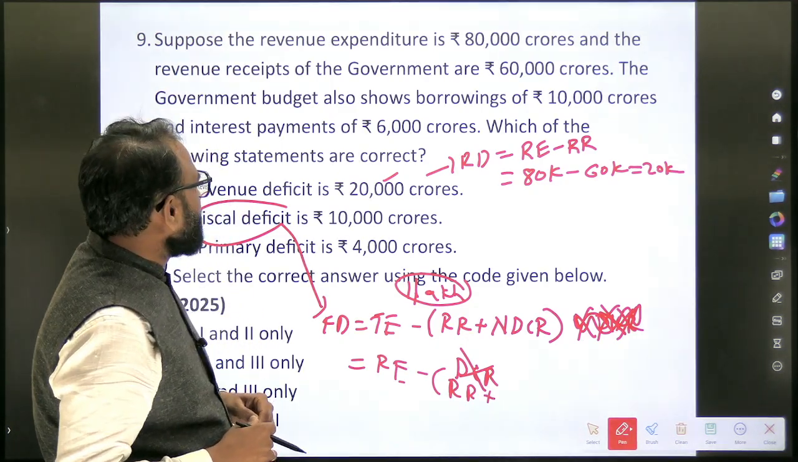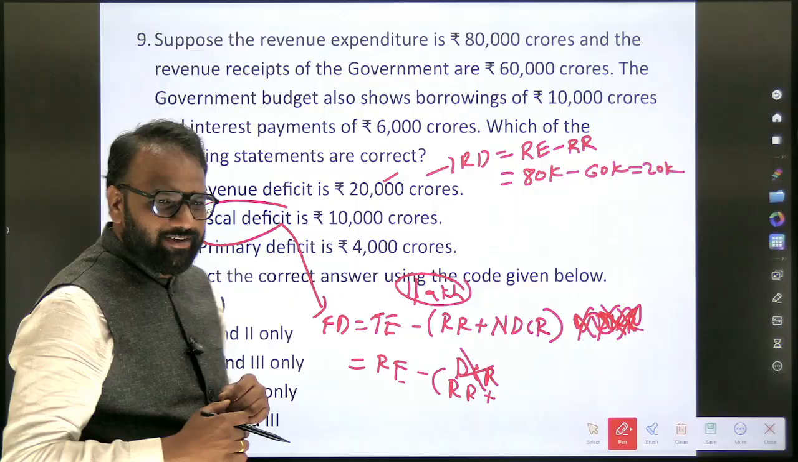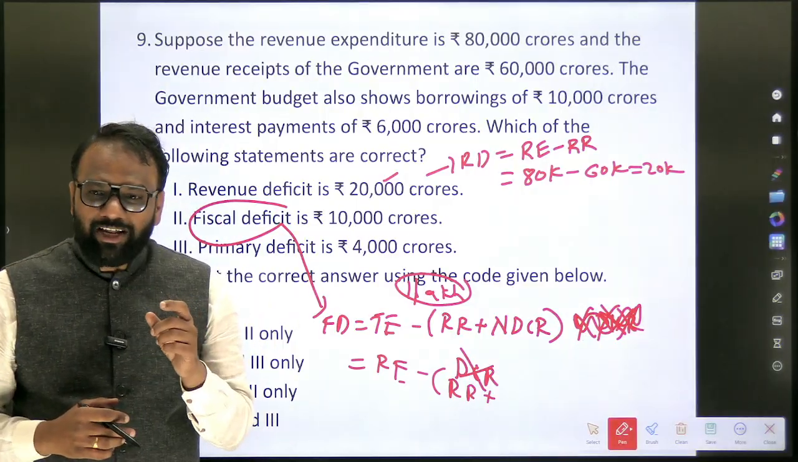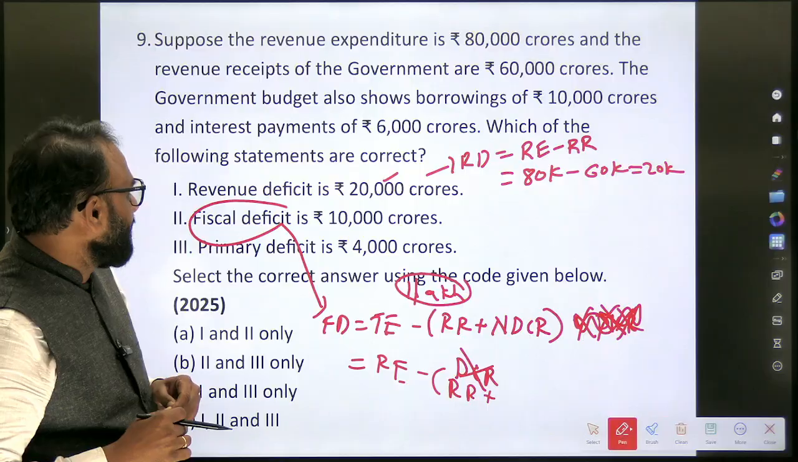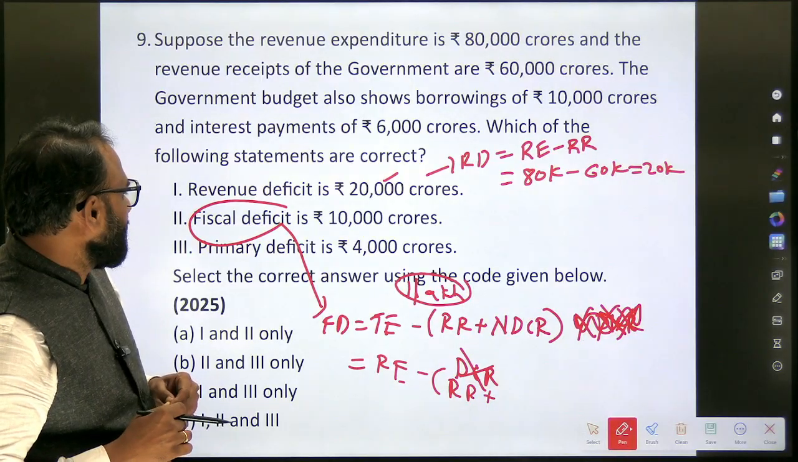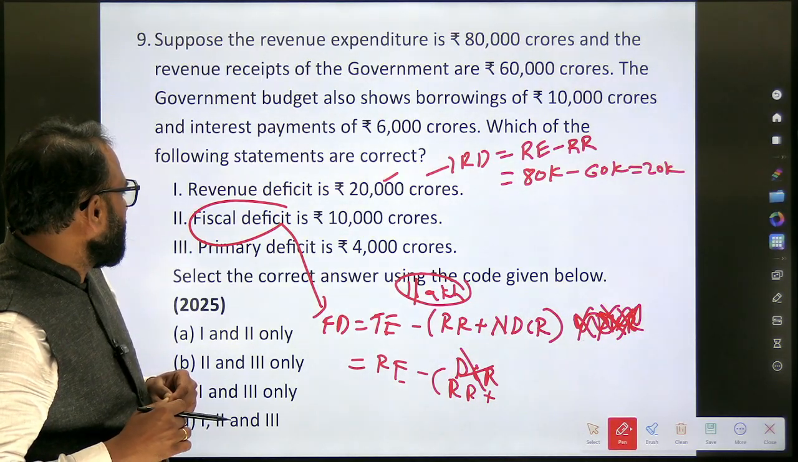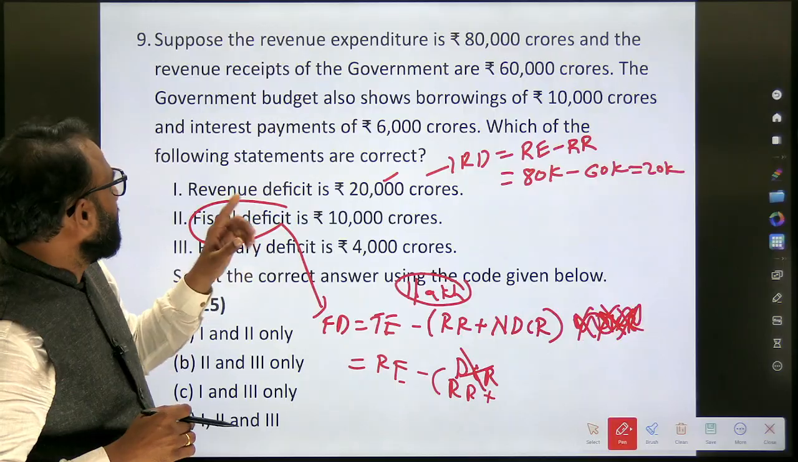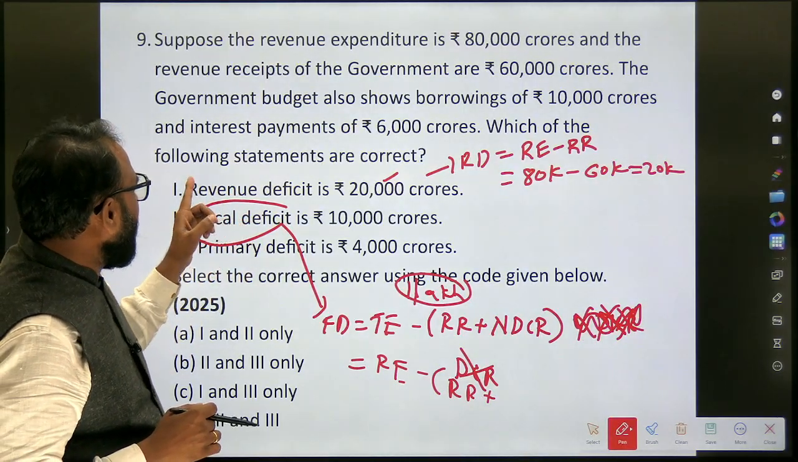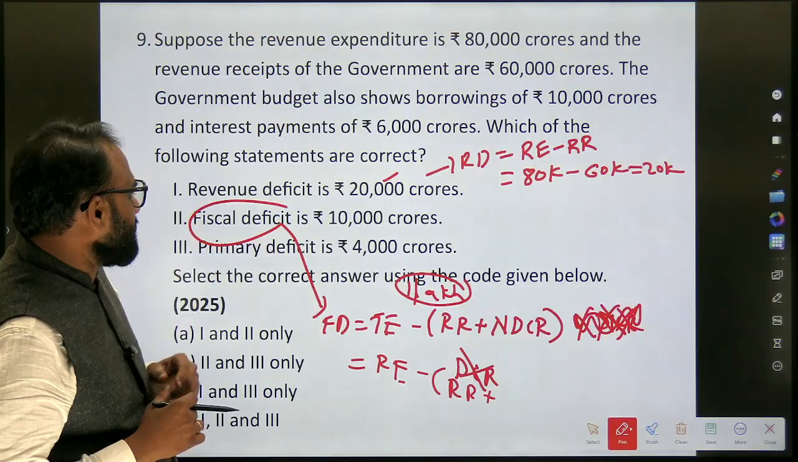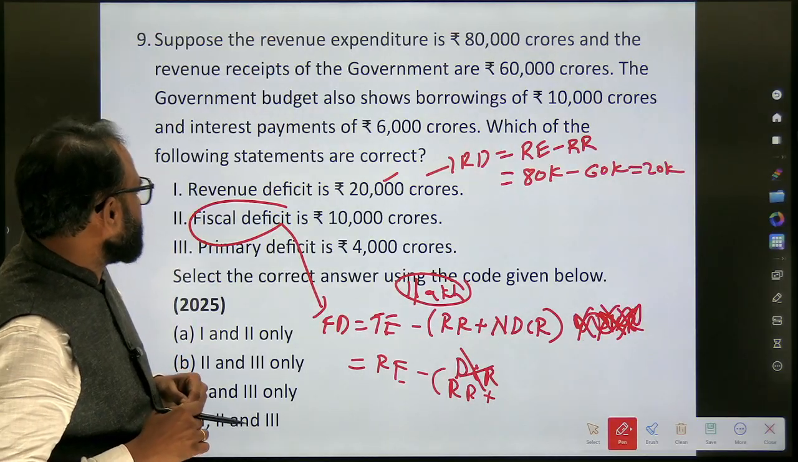The government budget also shows borrowings of 10,000 crores. See, borrowing comes under what? Non-debt. Yes. Capital assets also. Debt. The government budget also shows borrowings of 10,000 crores and interest payment of 6,000 crores. So which of the following statements are correct?